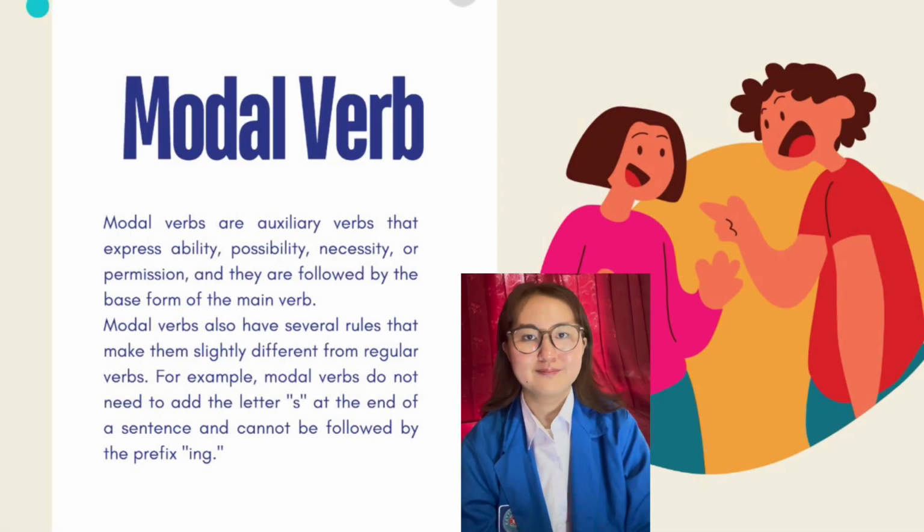Next, modal verbs. Modal verbs are auxiliary verbs that express ability, possibility, necessity, or permission, and they are followed by the base form of the main verb. Modal verbs also have several rules that make them slightly different from regular verbs. For example, modal verbs do not need to add the letter S at the end of a sentence and cannot be followed by the suffix ing.